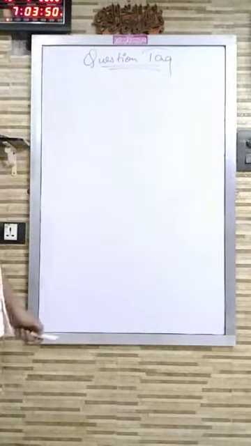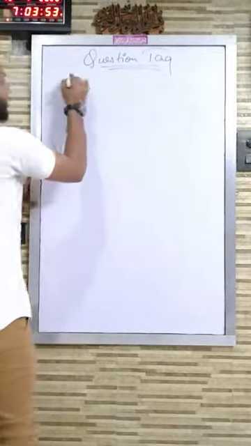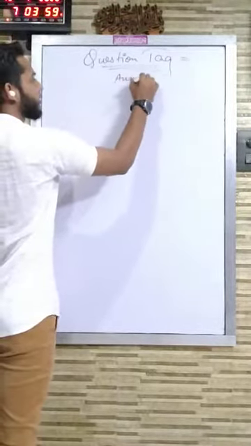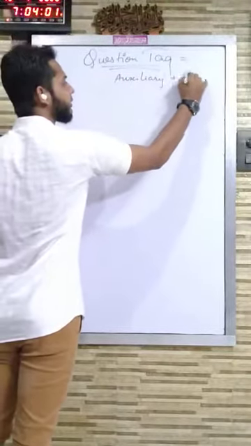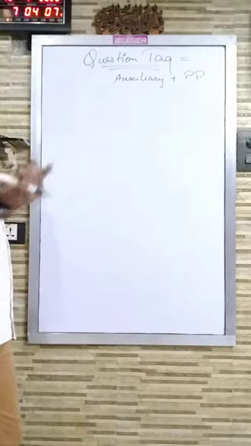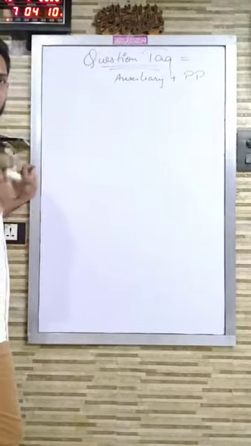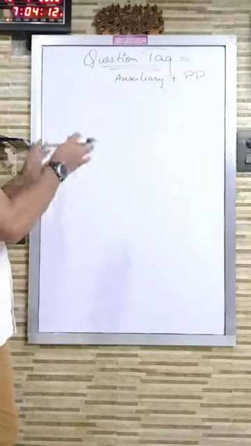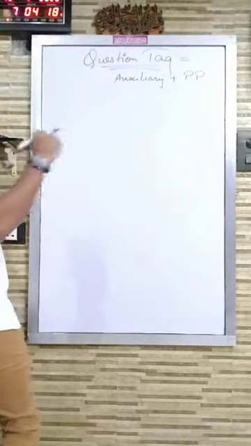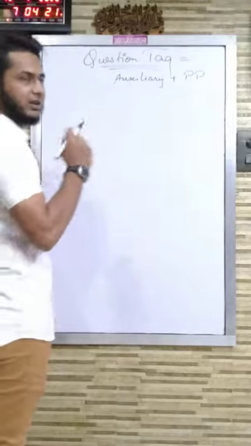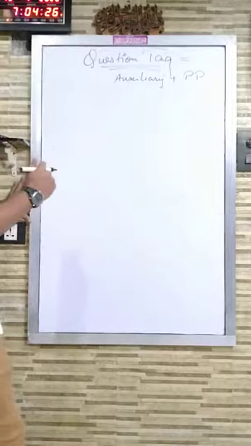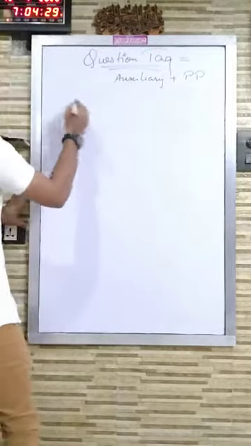Now for the students, as I told you, and as we know, question tag is equal to auxiliary plus personal pronoun. Now many of you might not know what the auxiliaries are, how many auxiliaries there are. So for them I am drawing over here a short tree diagram. So if you want, you can also note it down so that you can remember the auxiliaries and you can easily pick out from the sentence whether the sentence contains an auxiliary or not, and you can come to the answer quickly.